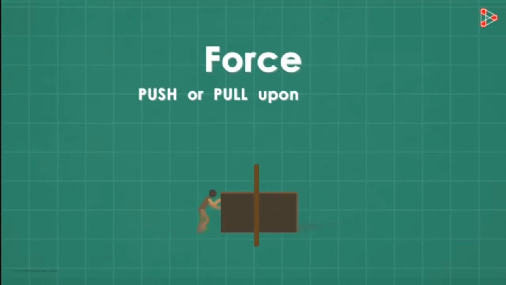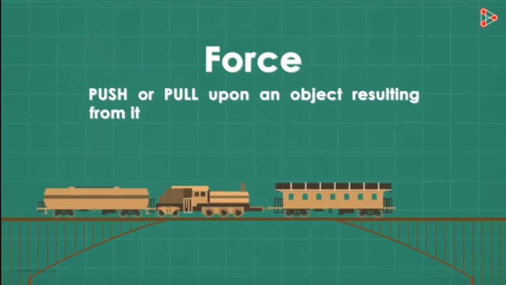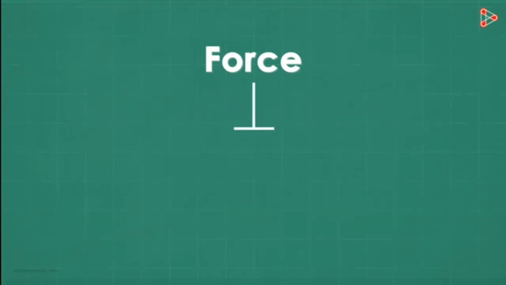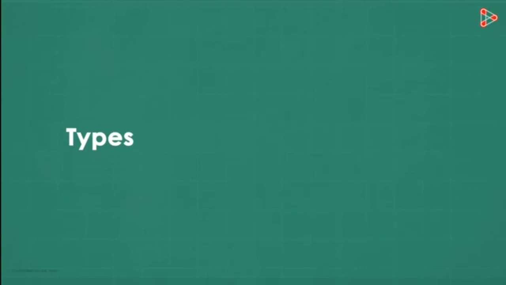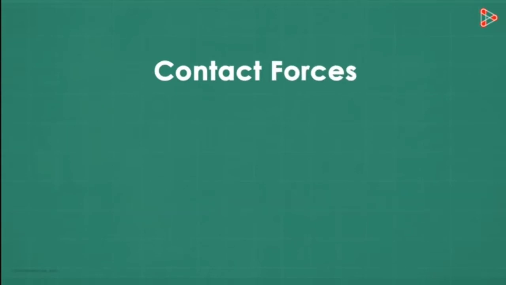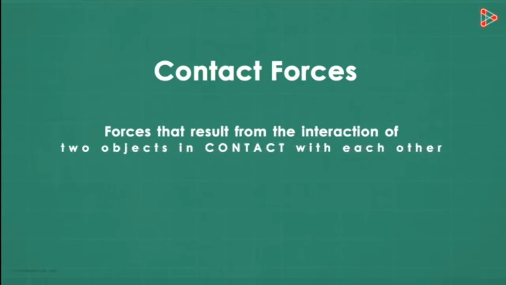Force is not just a human pushing or pulling an object. A force is a push or pull upon an object resulting from its interaction with another object. There are two things we will cover in this video: types of forces and the effects of forces. For simplicity, we can classify forces into two types: contact forces and non-contact forces. Contact forces are just what they sound like: forces that result from the interaction of two objects in contact with each other. Are there any contact forces you know of? Of course you know a few.